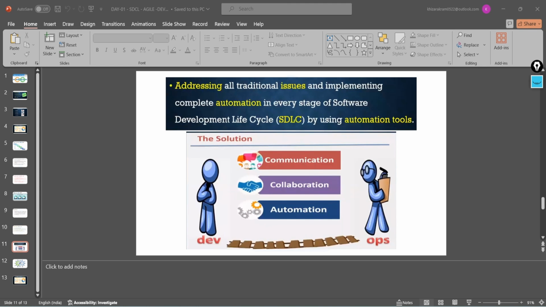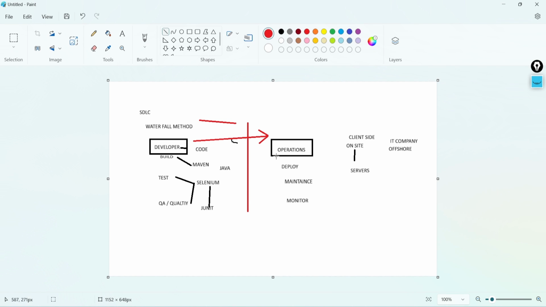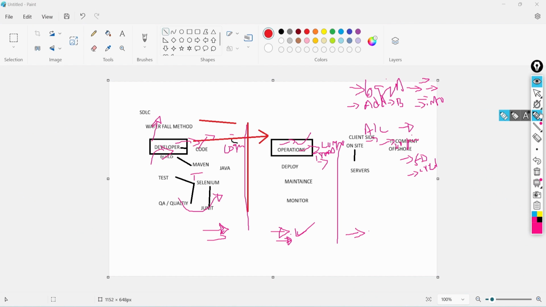Now, if I go back over here to what we were discussing, we are stuck with this point. In this methodology, DevOps plays a crucial role. DevOps is a part of agile methodology; it does not differ from it.